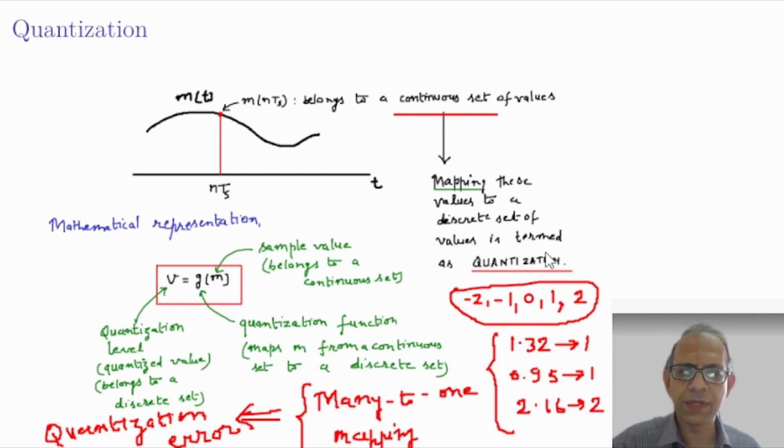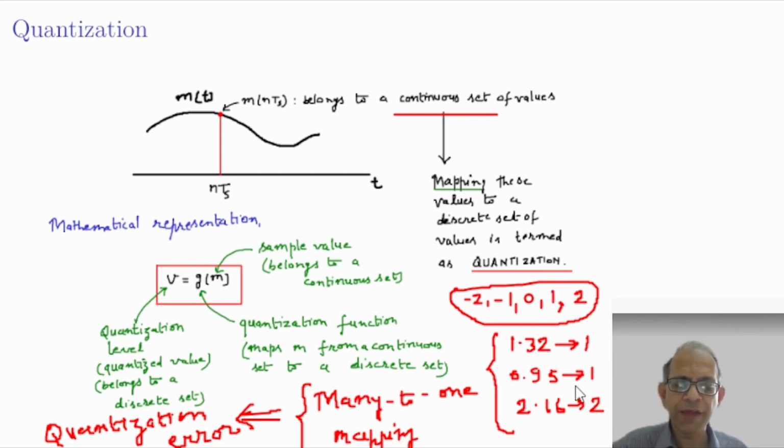For example, suppose we decide to have 5 quantization levels for a certain signal as -2, -1, 0, 1 and 2. Then any value falling between say 0.5 to 1.5 will get mapped to 1. Say for example 1.32 will get mapped to 1.